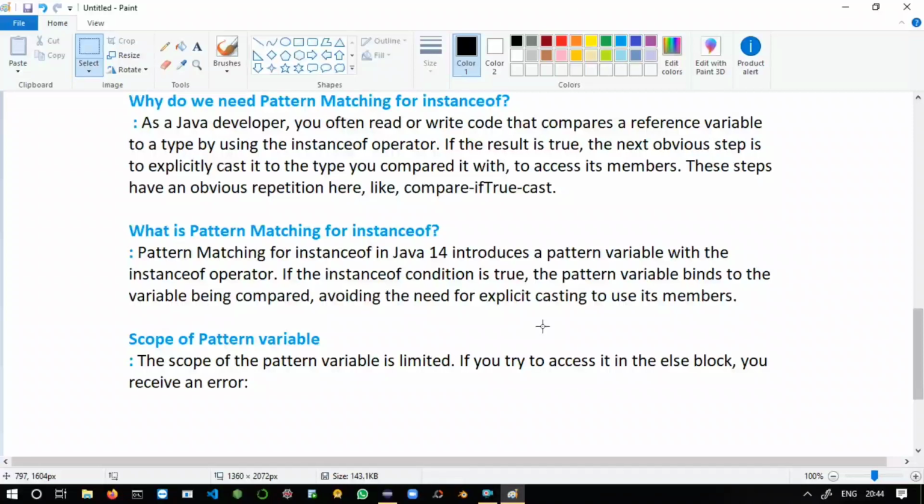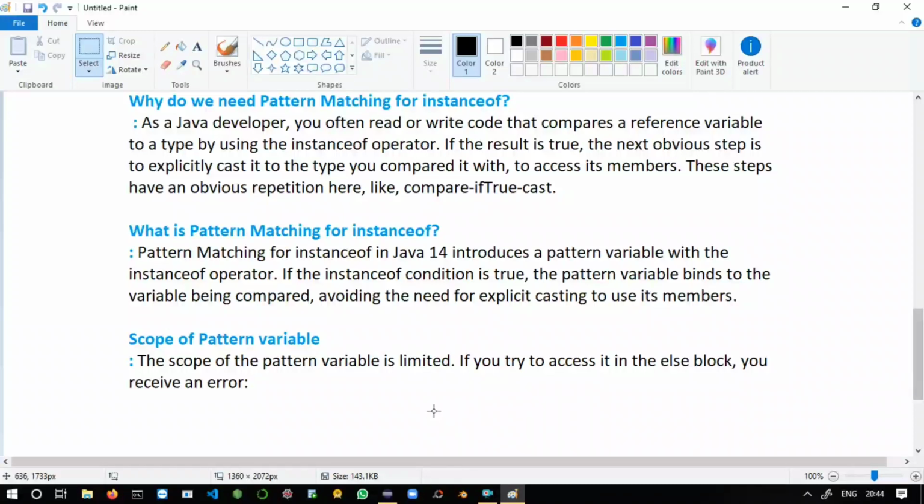Here I have not mentioned the benefits of the new pattern matching technique, so just read the second point. What is pattern matching for instanceof? Pattern matching for the instanceof operator in Java 14 introduces a pattern variable with the instanceof operator. If the instanceof condition is true, the pattern variable binds to the variable being compared, avoiding the need for explicit casting to use its members.